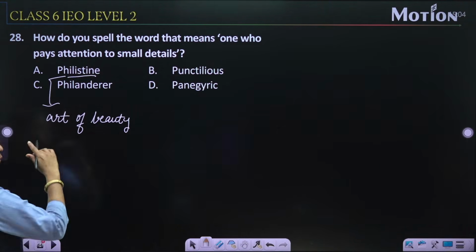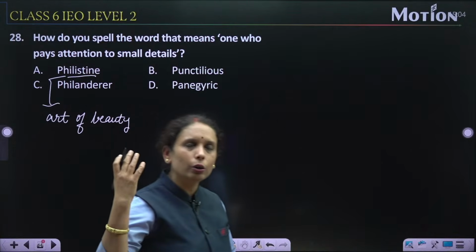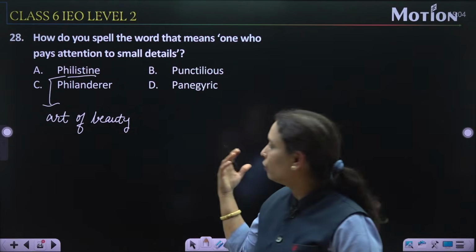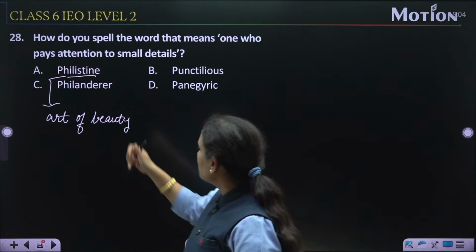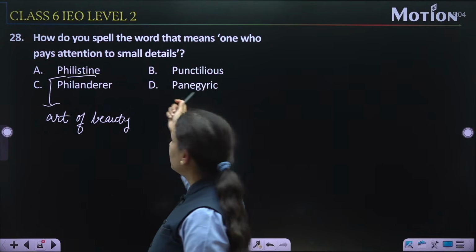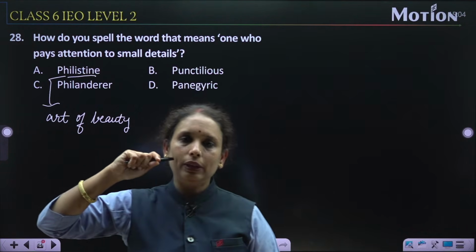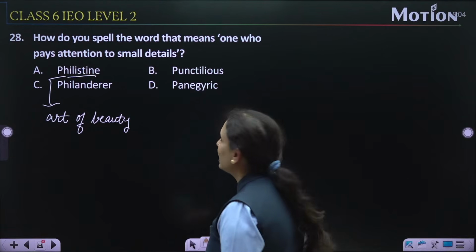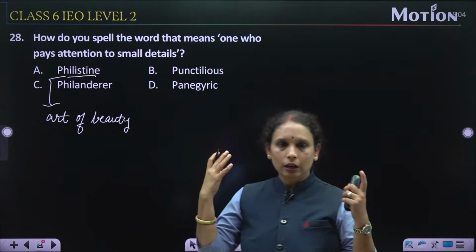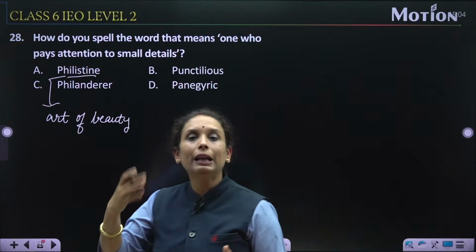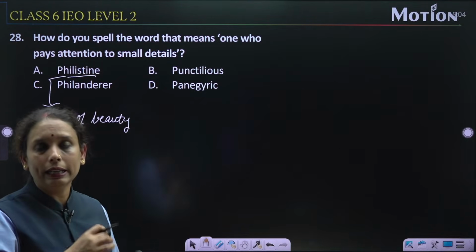Right, a person who does not enjoy or understand the art of beauty. Option number 3 and option number D. Option D, we can say that panegyric is a piece of writing to praise someone, किसी की तारीफ करने के लिए कुछ लिखना.